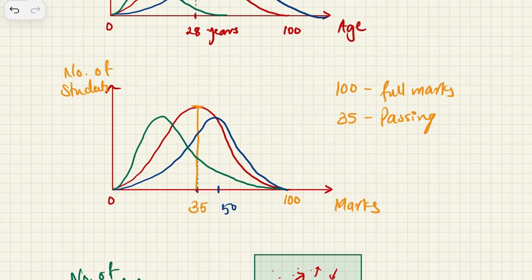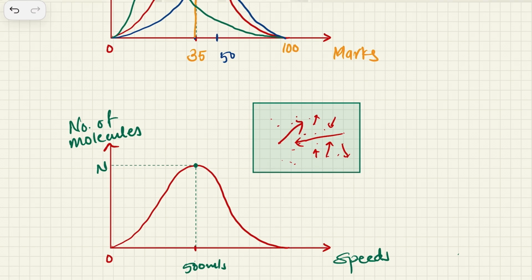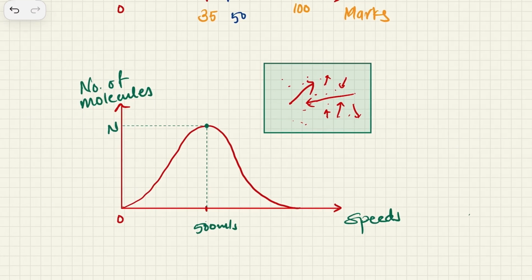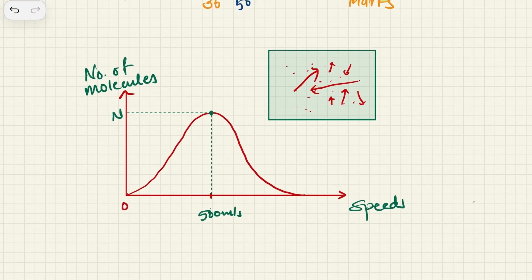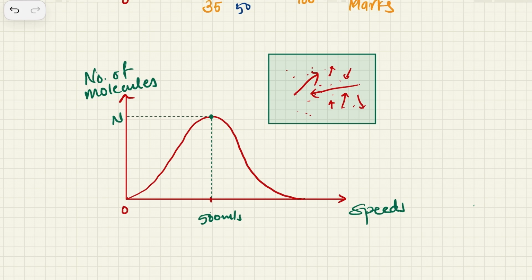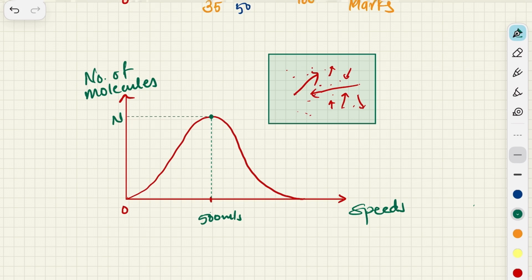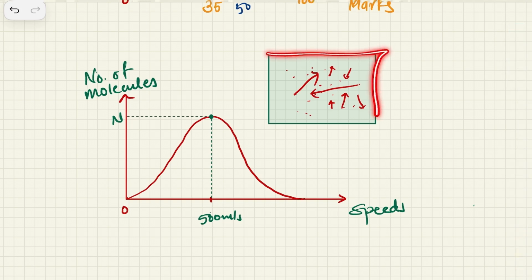Now these are the two examples which build up the analogy. This is the final example which we are about to discuss in the entire video. Our target was this itself. Let's say we have a particular gas somewhat looking like this. Suppose we have this container, and in this container we have molecules of gas.